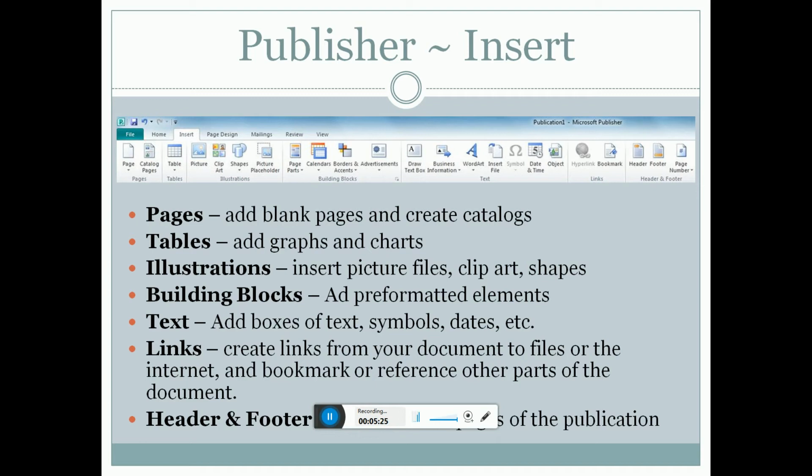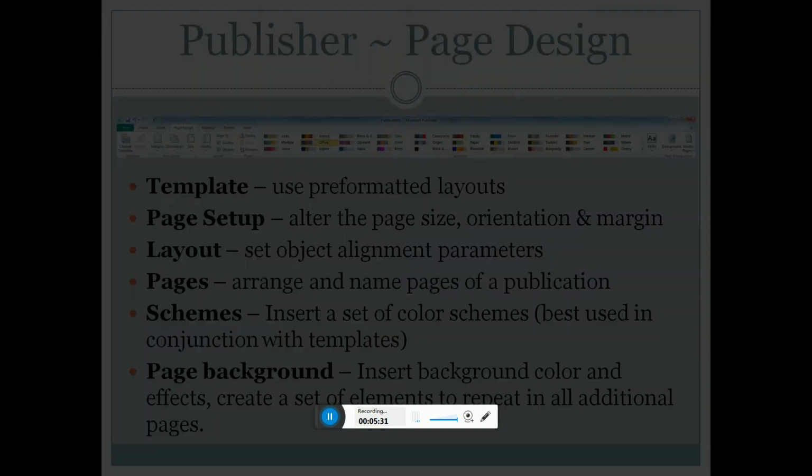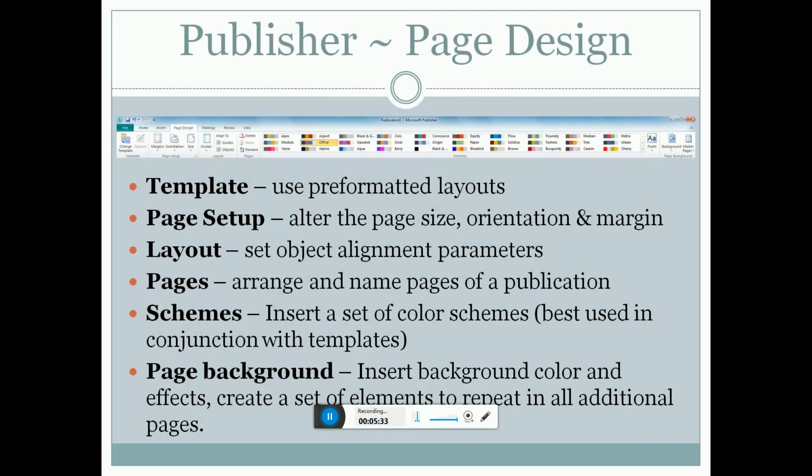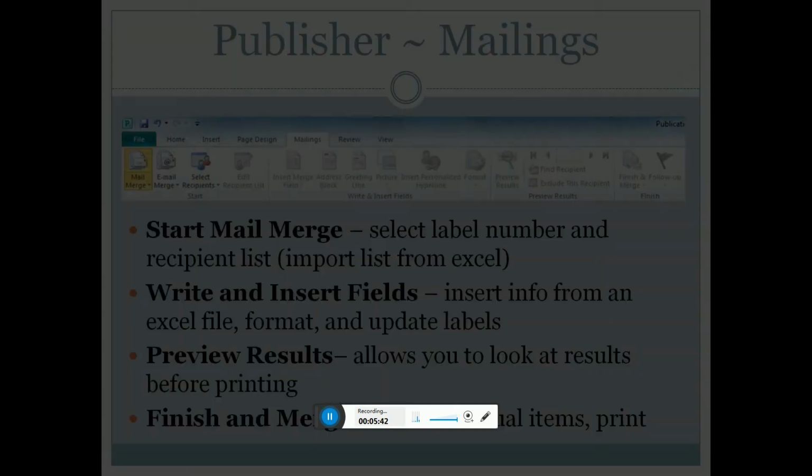Building blocks add performance elements, text, text boxes, symbols, date, extra links. Templates use required layouts, pages, setups, all text, page size, outline, margin layouts, pages, themes, page background.